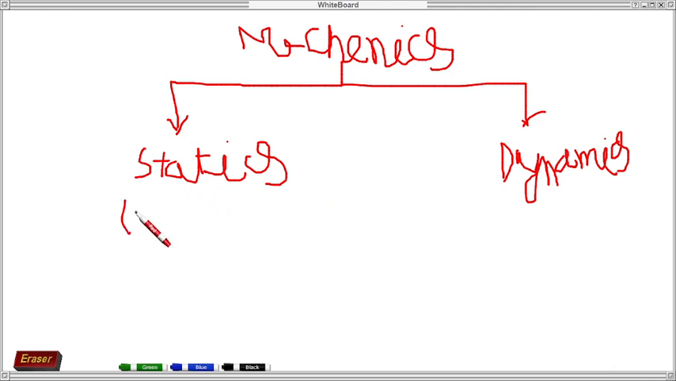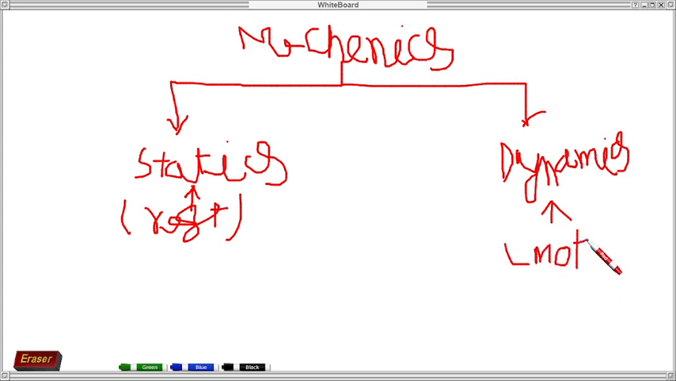Statics means the body is at rest. If a particle or a body is at rest, that type of study we are going to discuss in the statics portion. If the body is in motion, that type of study we will study in our dynamics portion. So a body in motion will be discussed in dynamics, and a body at rest will be discussed in statics.